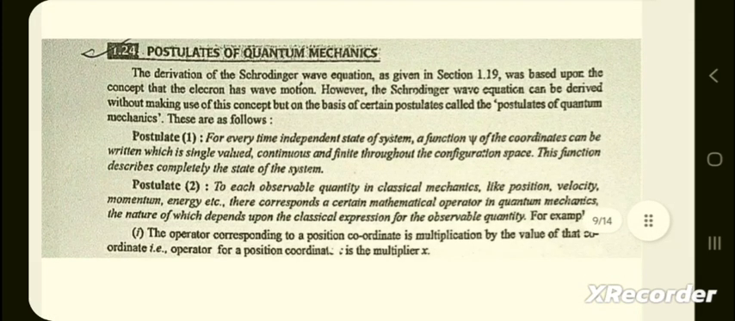The next topic is postulates of quantum mechanics. The derivation of the Schrödinger wave equation as given in section 1.19 was based upon the concept that the electrons have wave motion. However, the Schrödinger wave equation can be derived without making use of this concept, but on the basis of certain postulates called the postulates of quantum mechanics.